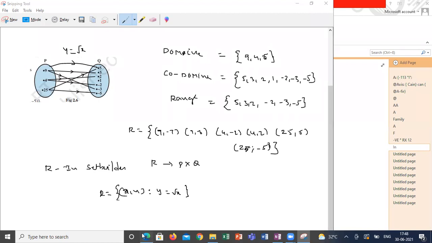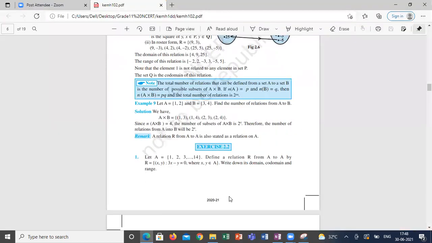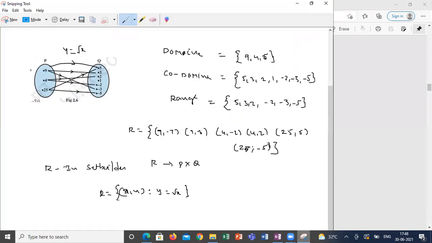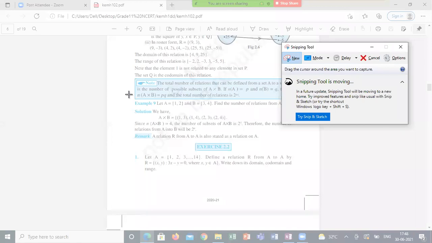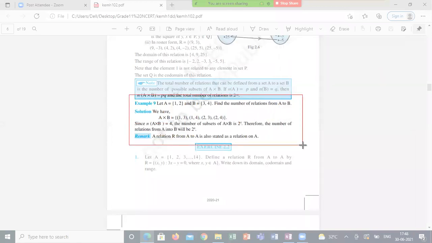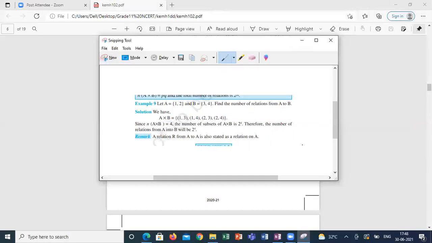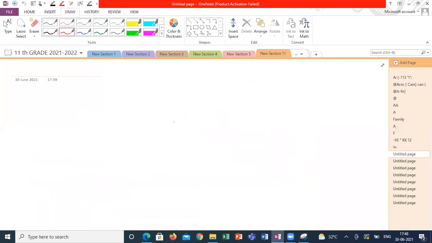We'll see a few questions from the exercise. Before going to the exercise, we'll see one more question here. The only thing is we have to understand the exact meaning of the terms. Before going to this question, a small question for you people, guys.